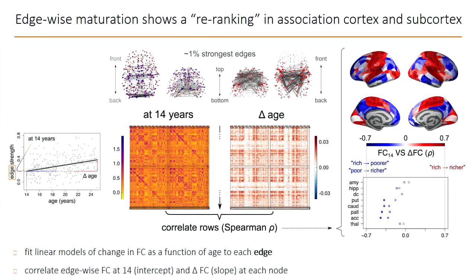So the rich get richer, but the pattern of connectivity is stable in its topology, while the association and subcortical areas that show greater connectivity at baseline show a higher rate of decrease, and vice versa. So there's more of a qualitative reorganization of connectivity in these regions, with the rich getting poorer and the poor getting richer.